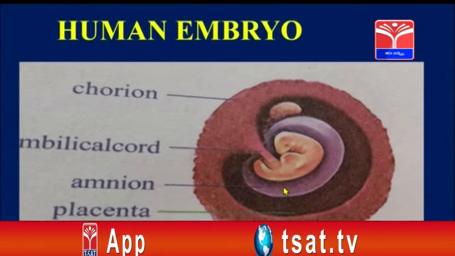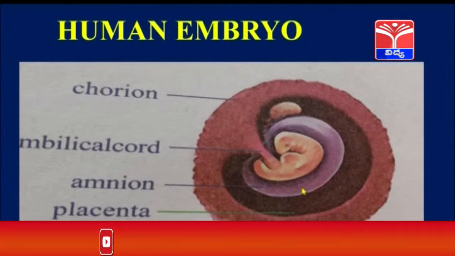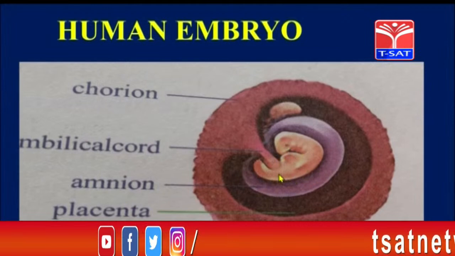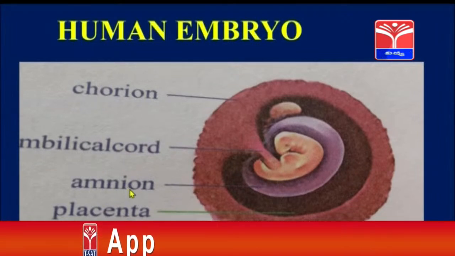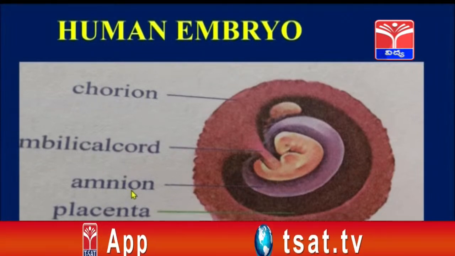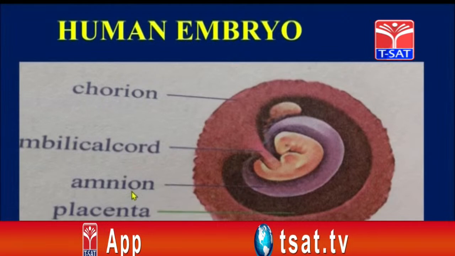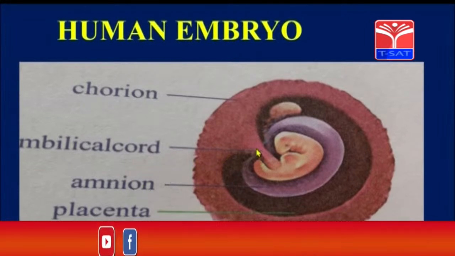That liquid is called amniotic fluid, and this amniotic fluid protects the baby from external shocks and injuries. Apart from the chorion and amnion, another two membranes are present. They are called the allantois and yolk sac. This allantois and amnion form a cord-like structure. This is called the umbilical cord.